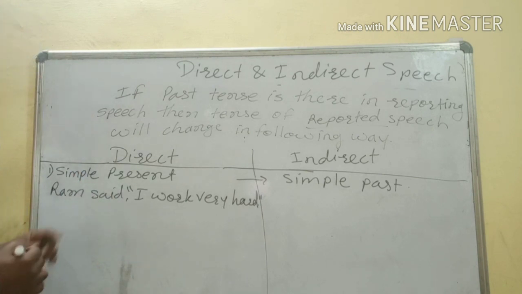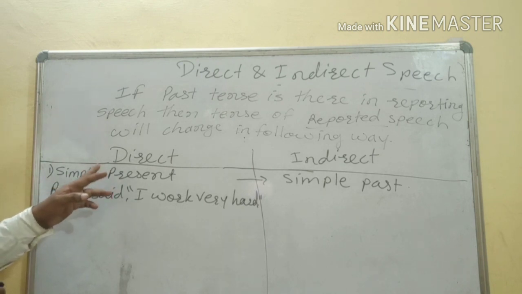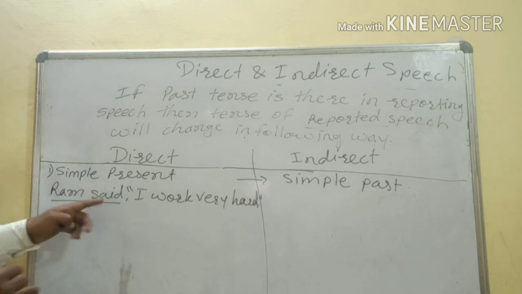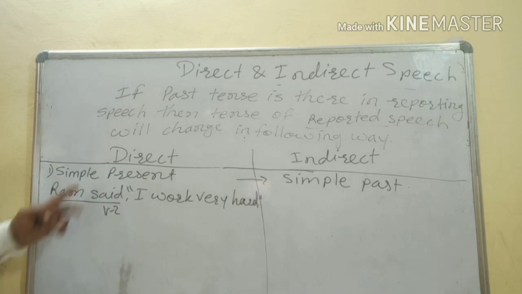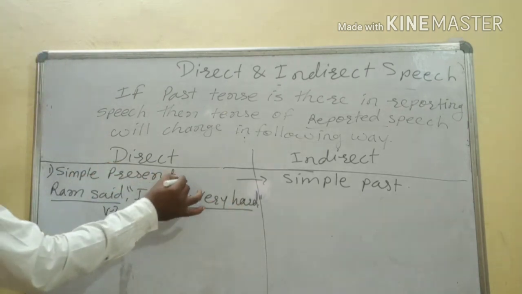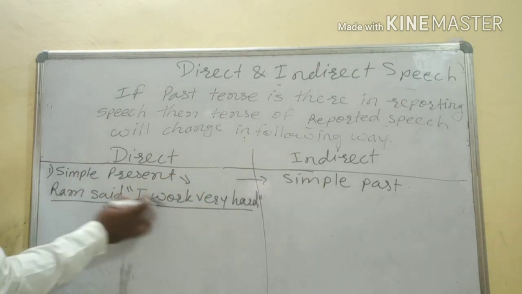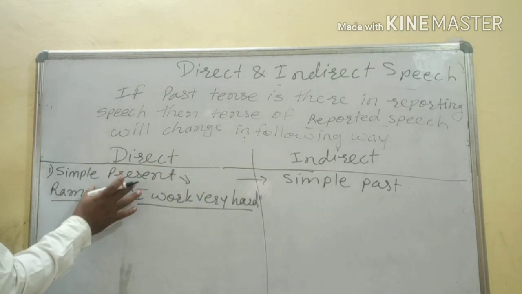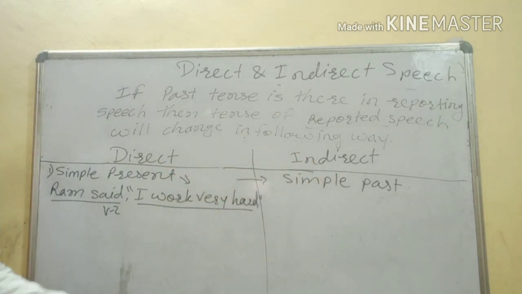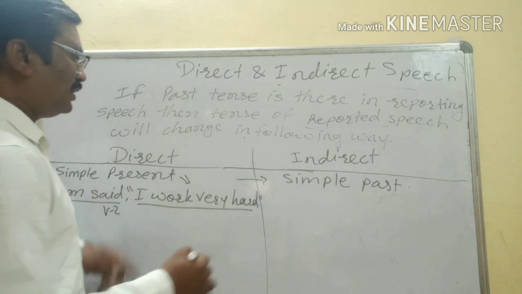First of all, we will see simple present. If the reporting speech is in past, now "said" is V2, and here the reported speech is in simple present. If the reported verb is in simple present, then it will change into simple past. So how will it change here?